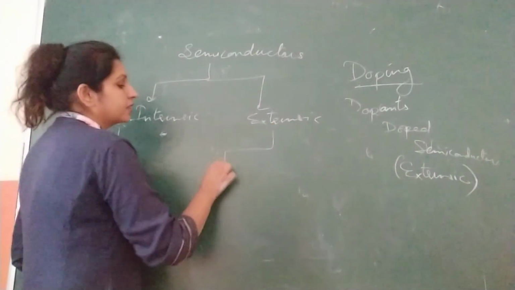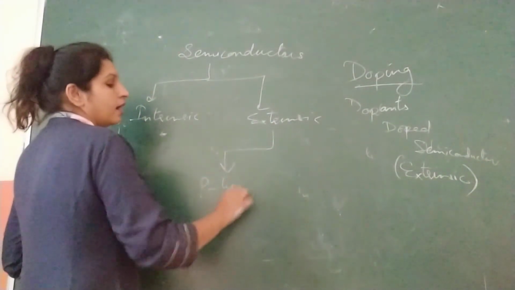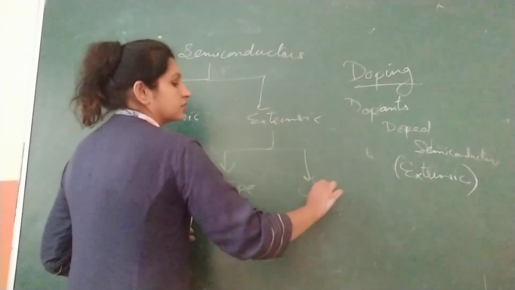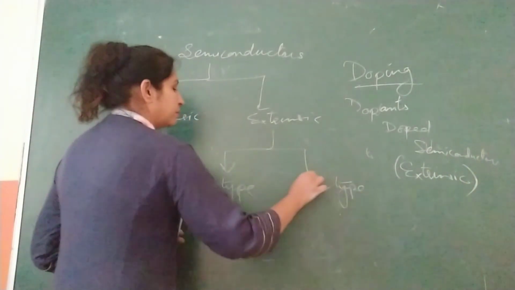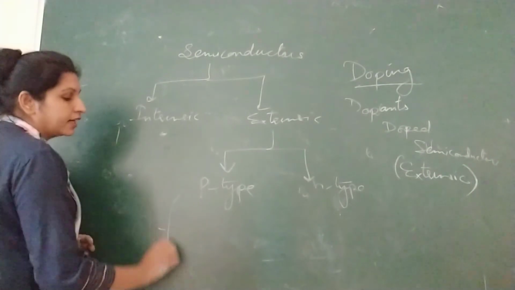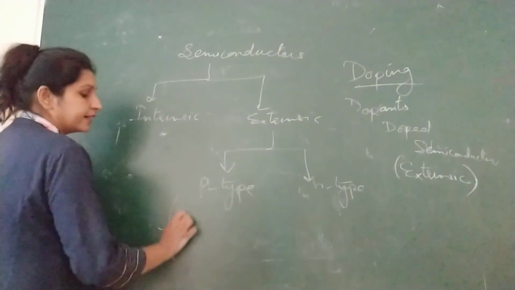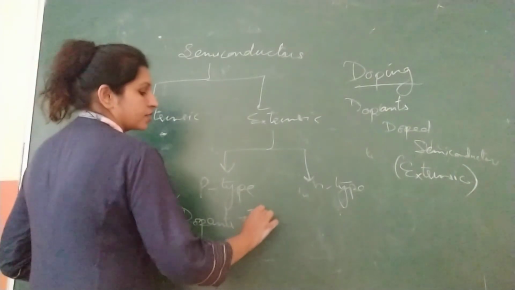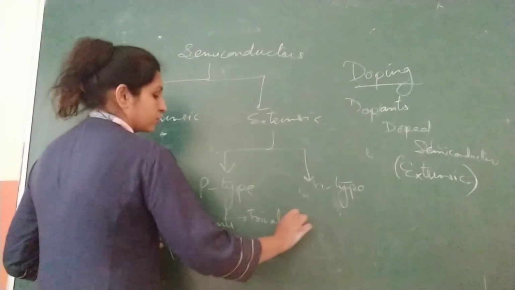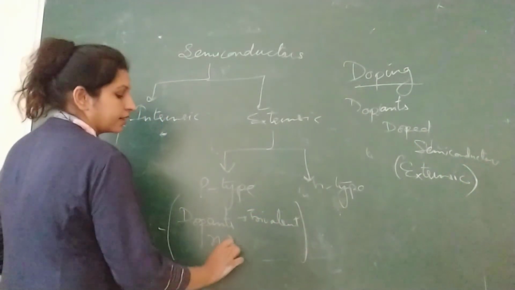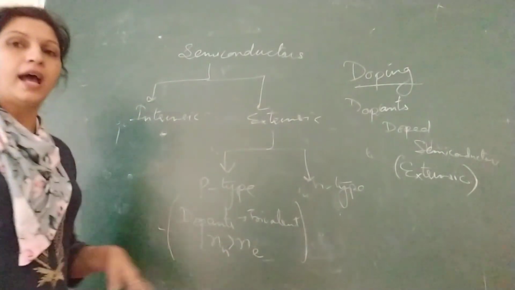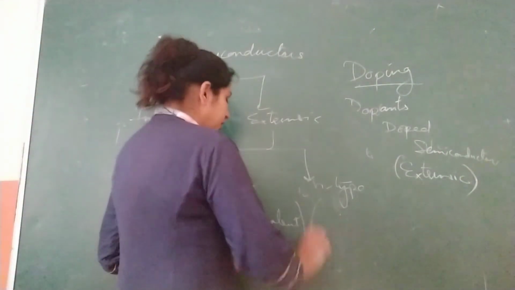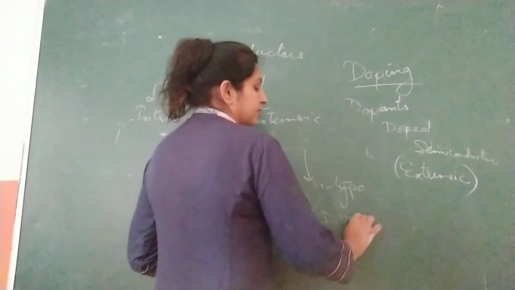Extrinsics are further categorized into p-type and n-type semiconductors. In p-type, what kind of impurity is there? I'll write just dopants. We use dopants that are trivalent, having 3 valence electrons, and the number of holes is greater than the number of electrons. And in n-type semiconductor, the dopants are pentavalent.